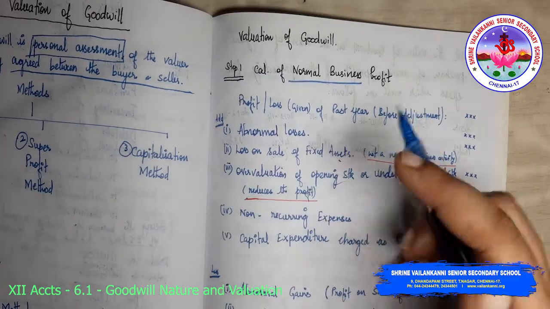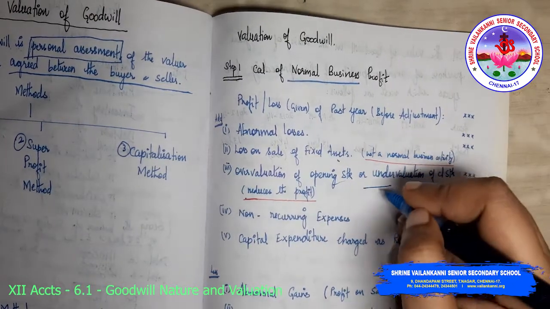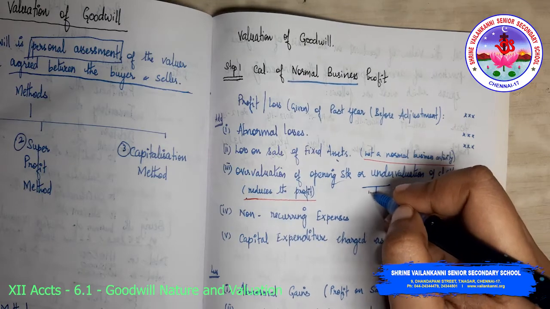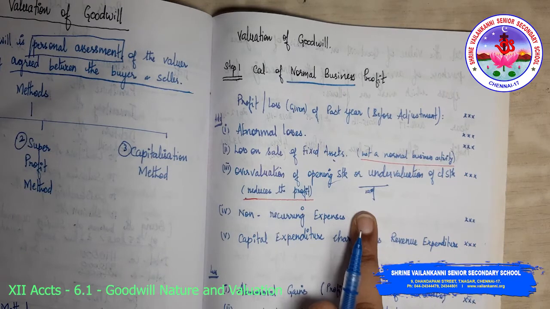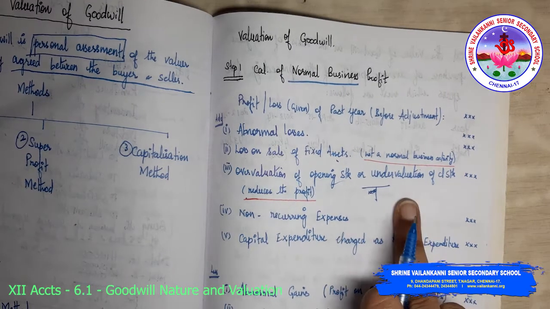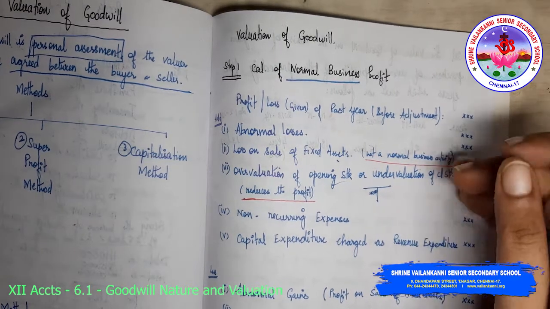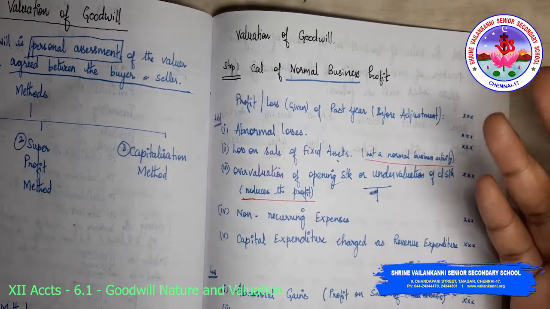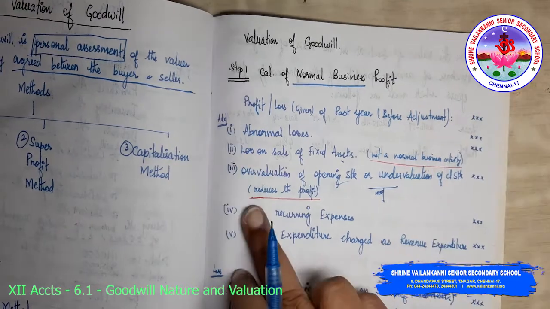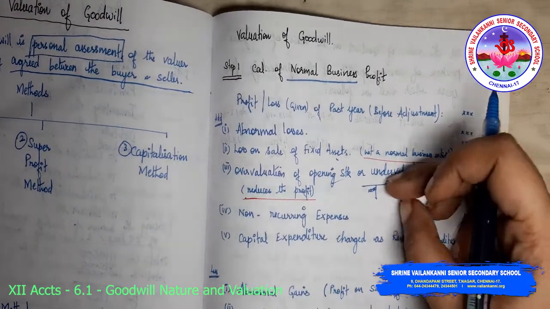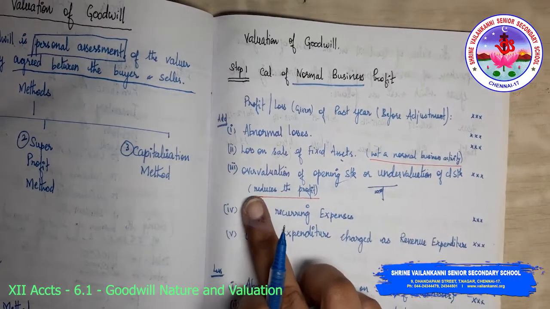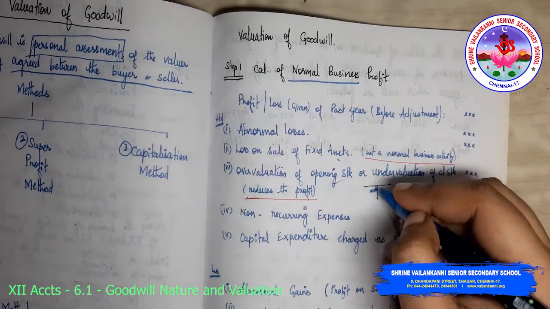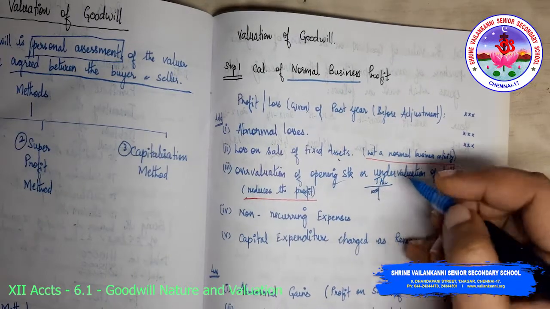If opening stock is overvalued, what happens in the trading account? If opening stock is overvalued to the extent of 10,000, your profits will be affected to the extent of 10,000. Suppose your closing stock is undervalued, in the sense that instead of 5,000 it is valued at only 2,500. Then there is a reduction in the profit here, because sales plus closing stock minus opening stock plus purchases will give you the profit. How do you find gross profit? That is your trading account, right?